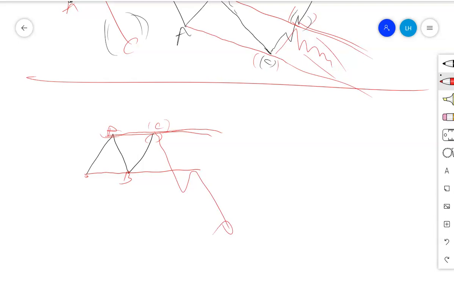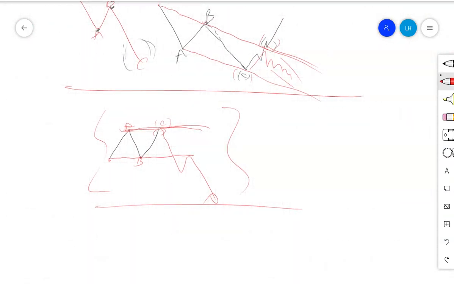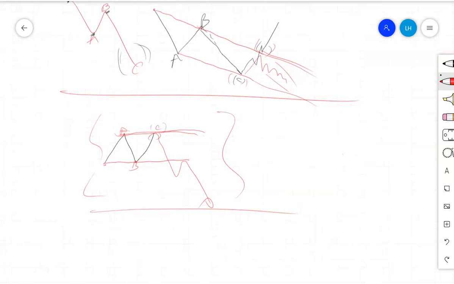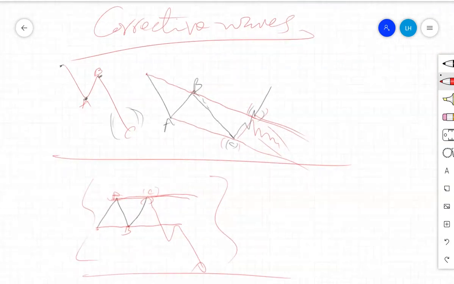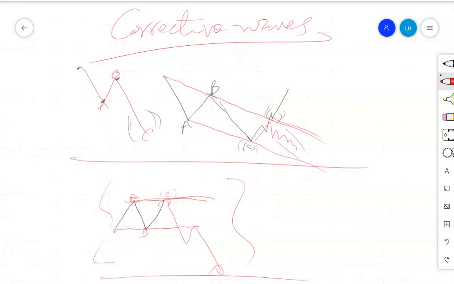So that's how you are going to use the idea of channeling and how you can trade with it. Now that's all. This is a very important thing, and it is very useful to those who want to trade profitably with the idea of Elliott wave, and I think it is very new for those who have been searching for those contents on YouTube or anywhere else. It's very rare to find people presenting those things.